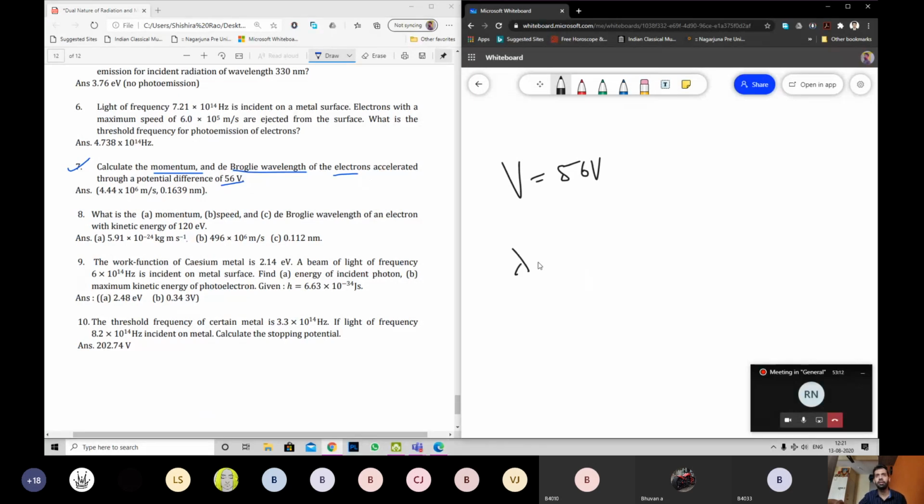I have lambda equals 1.227 by root V nanometer. Or I'll not write nanometer, I'll write 10 power minus 9 meter. This is my direct formula. Put the value of V and tell me the answer. Root of 56 you do, tell me the answer very quickly.